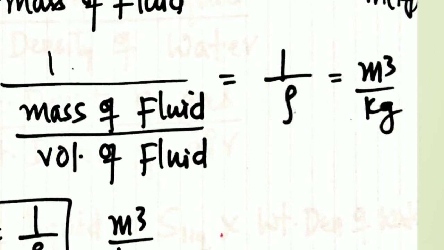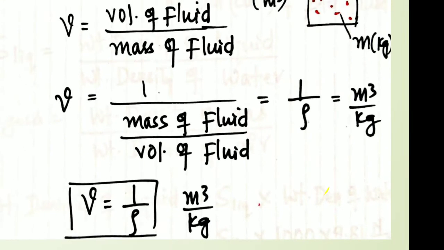I'll repeat: density units is kg per meter cube. Specific weight, or weight density, is Newton per meter cube. Then specific volume is in meter cube per kg. Reciprocal of density is nothing but the specific volume.